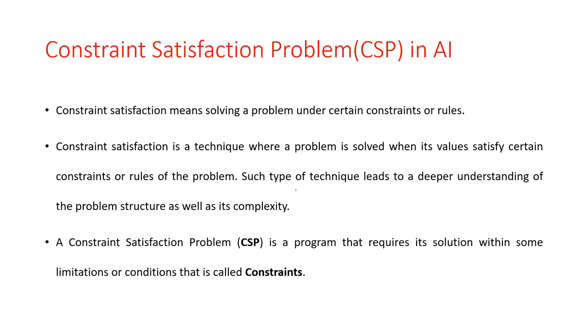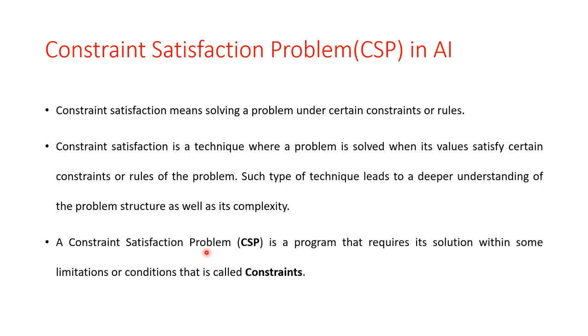Such techniques lead to a deeper understanding of the problem structure as well as its complexity. In this constraint satisfaction problem, that is CSP, every move in the state space is subject to fulfillment of certain constraints, which is different from the selection of the best fitting state in best first search or in hill climbing.